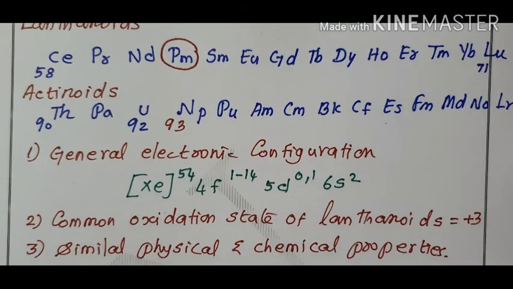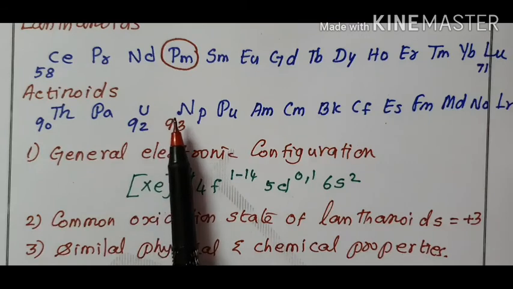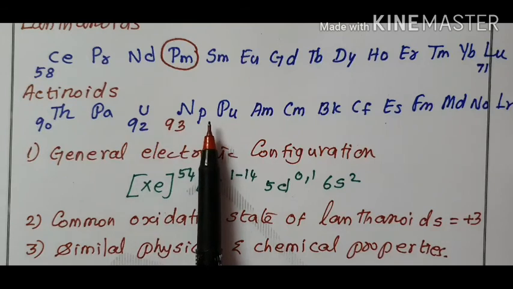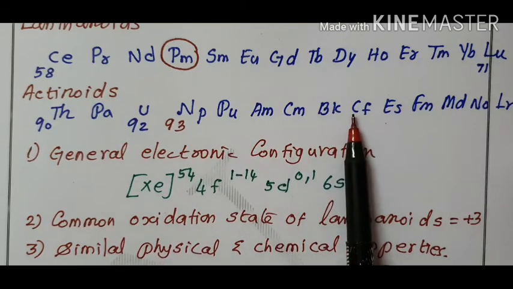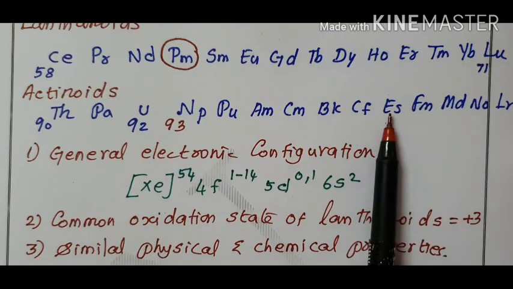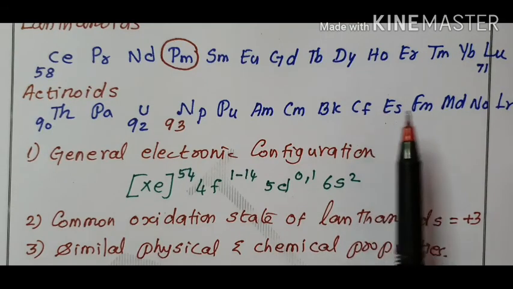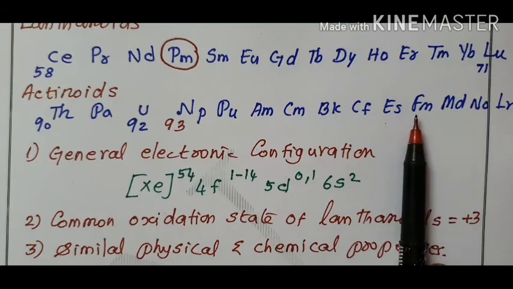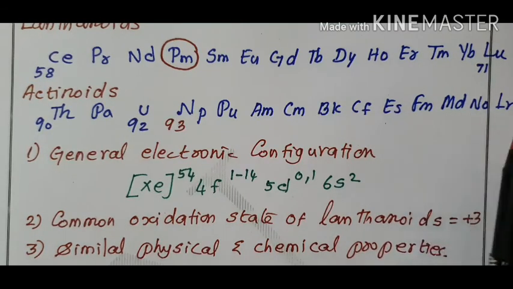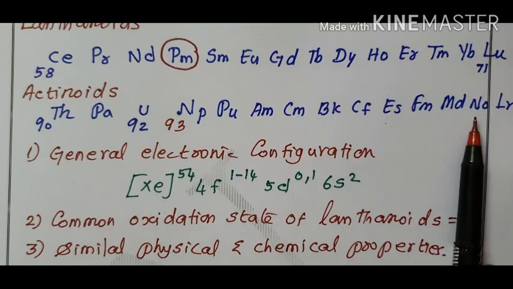The names uranium, neptunium, plutonium are the names of planets. Einsteinium is named after Albert Einstein, and fermium after Fermi, scientists. Dmitri Mendeleev, mendelevium. Then Alfred Nobel, nobelium.